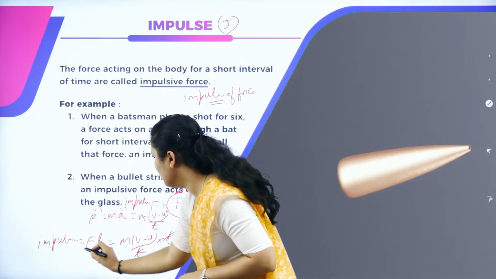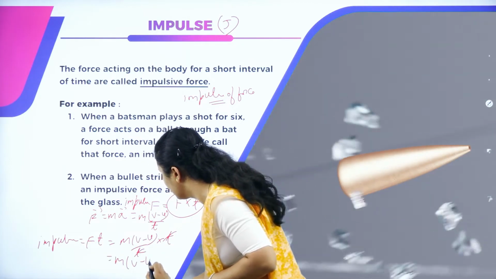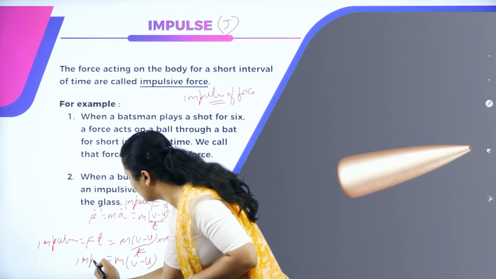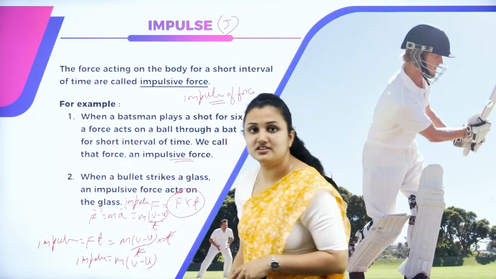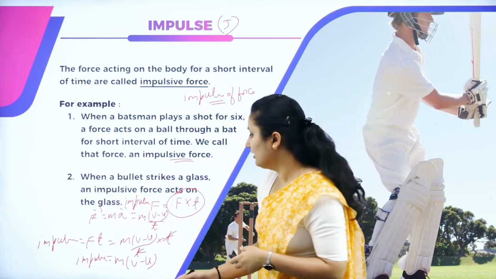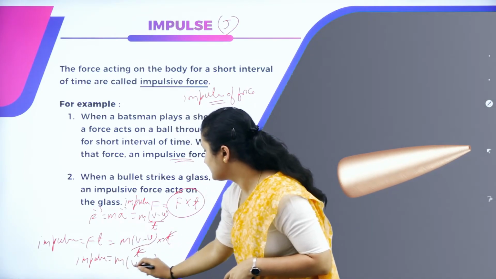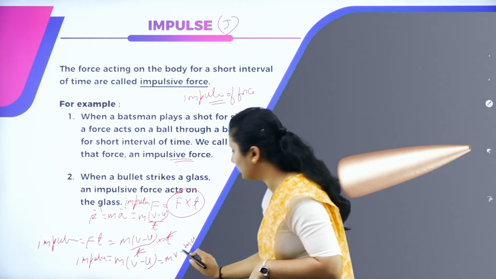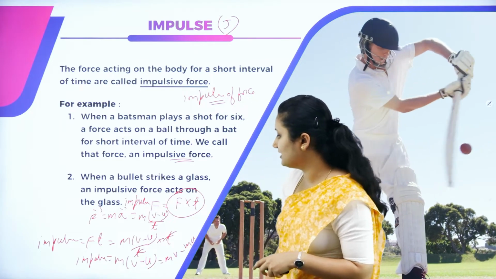So, what is the impulse? That is equal to m of V minus U. Impulse is equal to m of V minus U. What is m of V minus U? It is nothing but change in momentum. So, impulse of a force is equal to change in momentum, mv minus mu. M of V minus U is equal to mv minus mu.